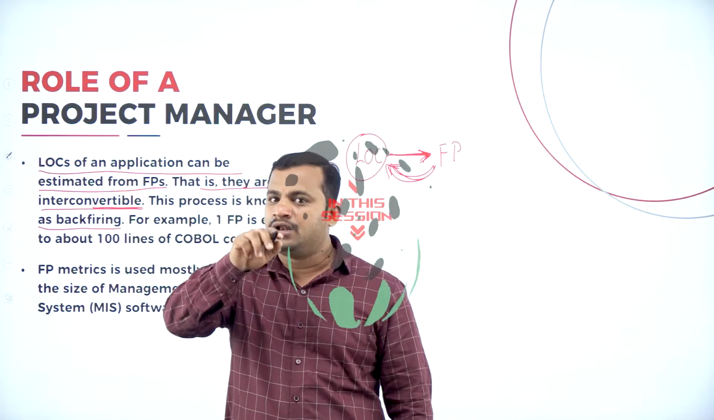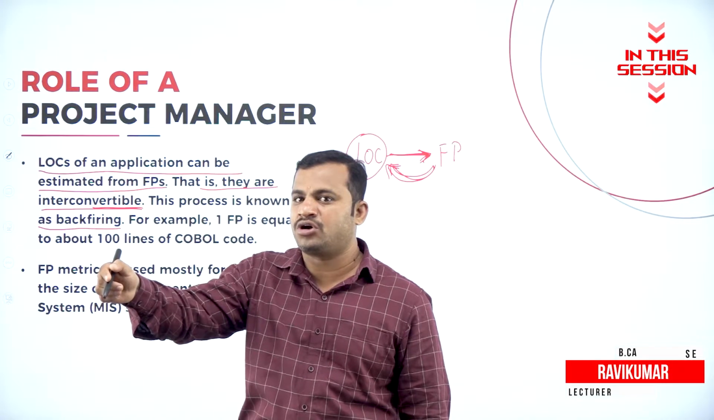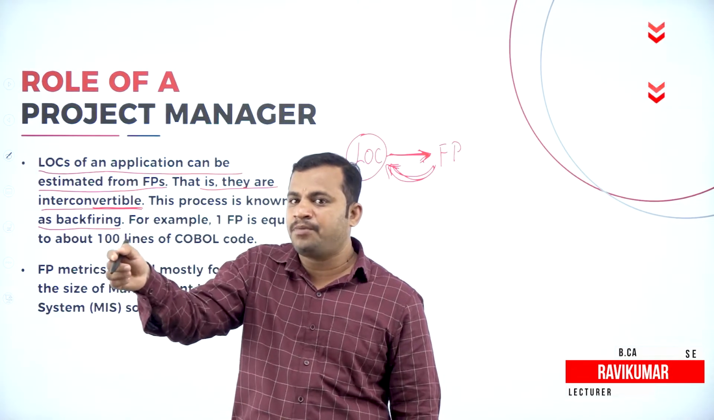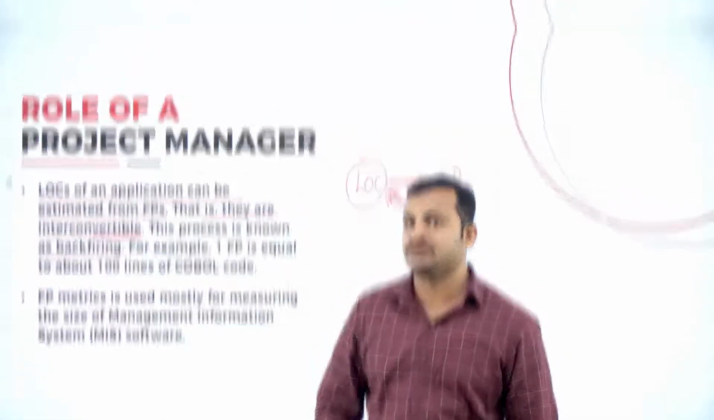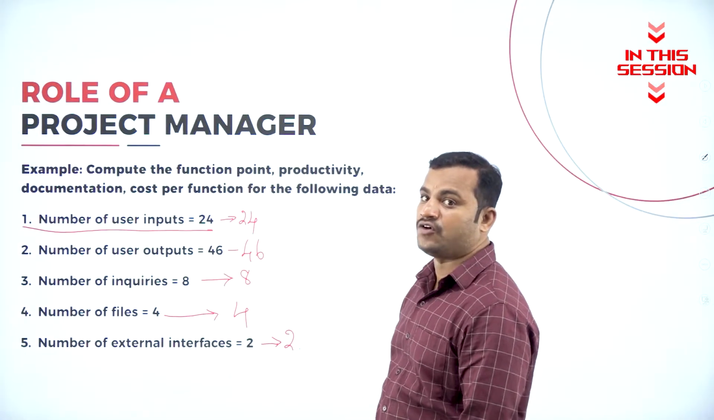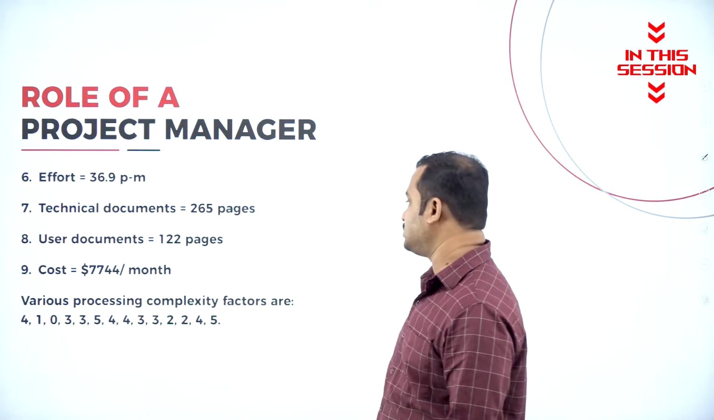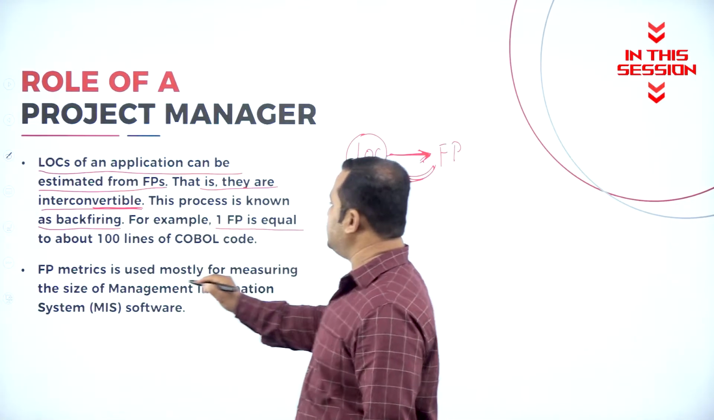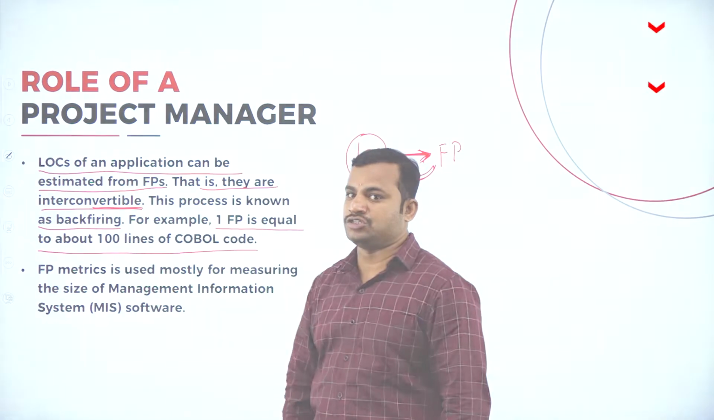Conversion from lines of code to function point analysis is called one way, and function point analysis back to the lines of code is called backfiring. Factors or criteria considered for the metric analysis, that is the function point analysis. One function point is equal to 100 lines of code in COBOL language.